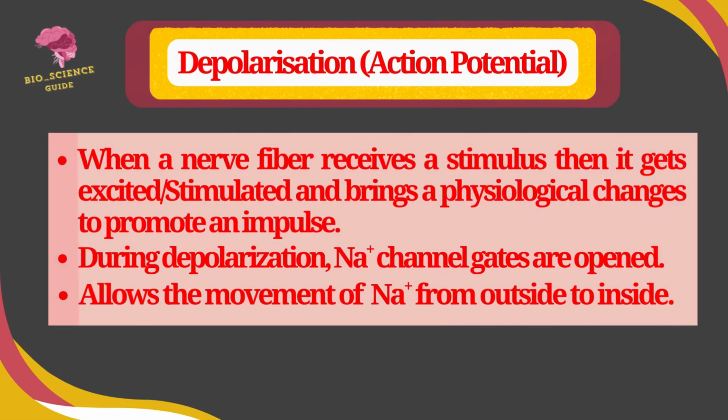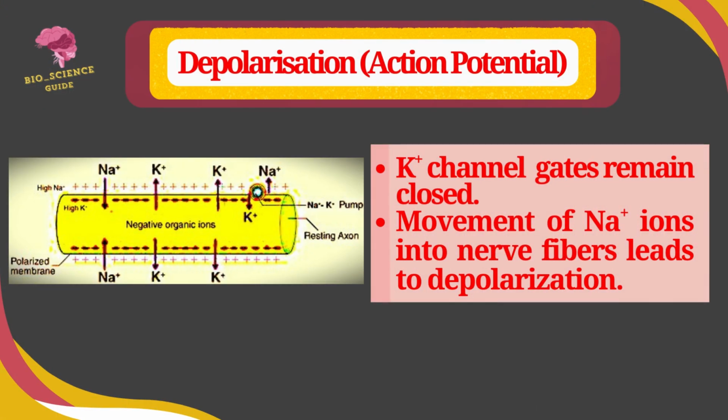In depolarization or action potential, when a nerve receives a stimulus, it gets excited or stimulated, and there are physiological changes which promote an impulse. During depolarization, the sodium ion channel gates are open, and this allows the movement of sodium ions from outside to the inside. At this time, the potassium channel gates remain closed. The movement of sodium ions into the nerve fiber leads to depolarization or reversal of polarity.